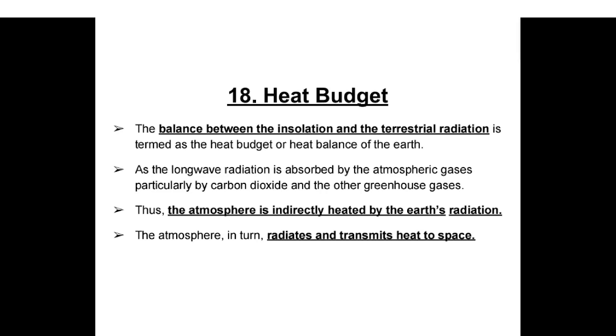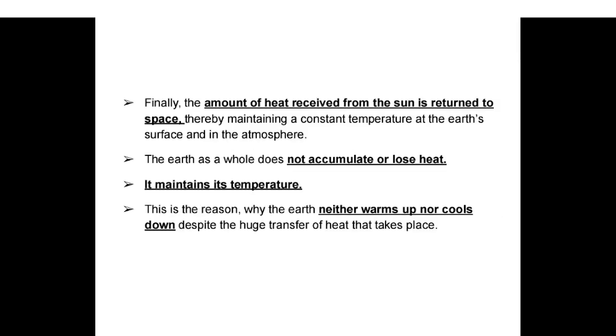Heat budget. The balance between the insolation and the terrestrial radiation is termed as the heat budget or heat balance of the Earth. The long wave radiation is absorbed by the atmospheric gases, particularly by carbon dioxide and the other greenhouse gases. Thus, the atmosphere is indirectly heated by the Earth's radiation. The atmosphere in turn radiates and transmits heat to space. Finally, the amount of heat received from the sun is returned to space, thereby maintaining a constant temperature at the Earth's surface and in the atmosphere.